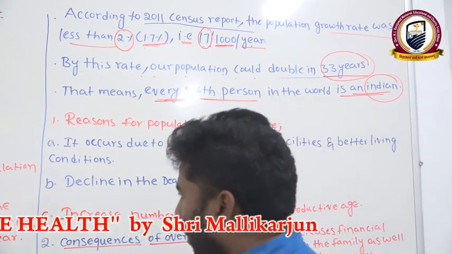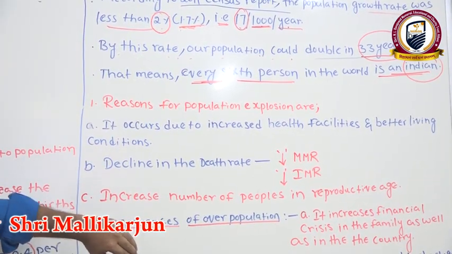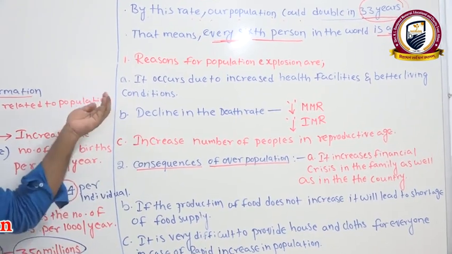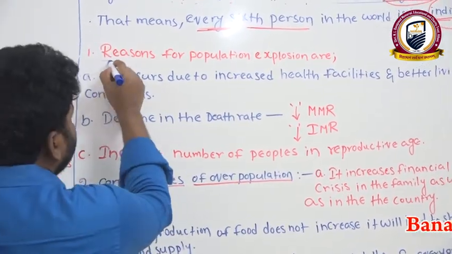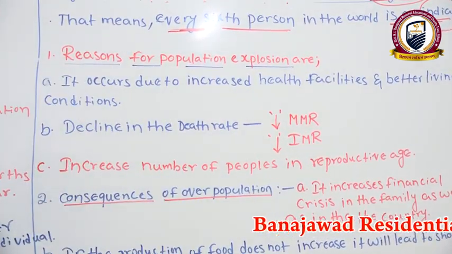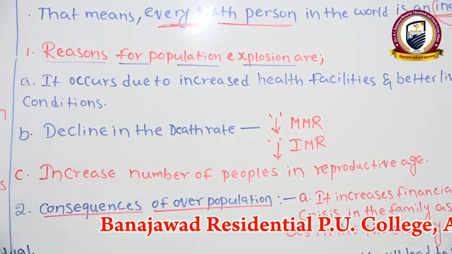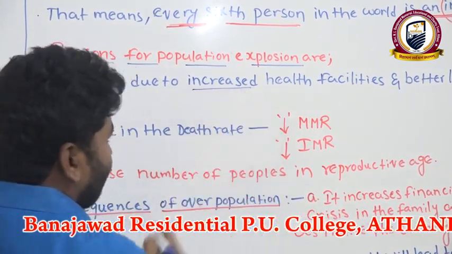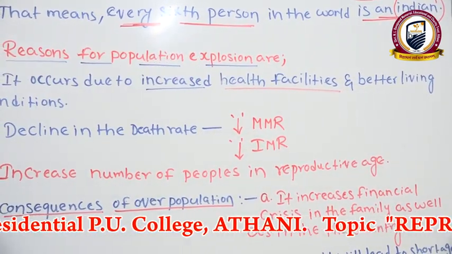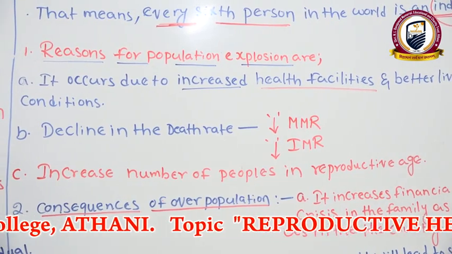Okay, fine. Now we'll move forward to why this population explosion is caused. What are the reasons behind that? We will discuss now. The reasons for population explosion are: first point, increased health facilities. Facilities means that nowadays the death rate is less.